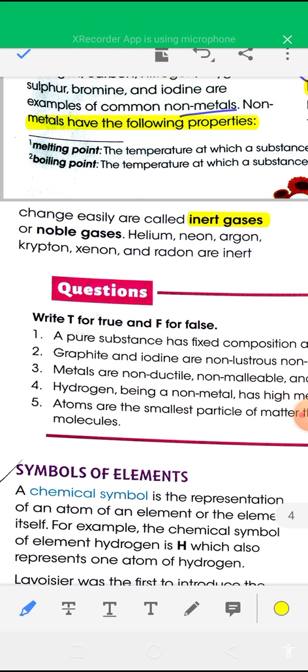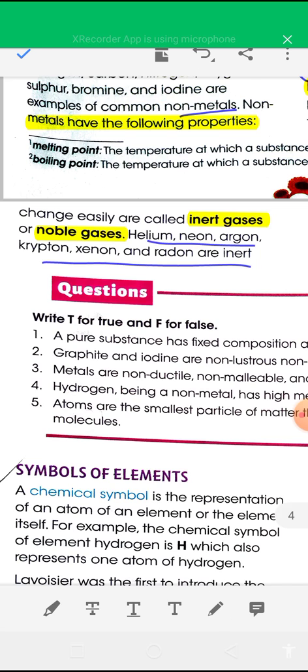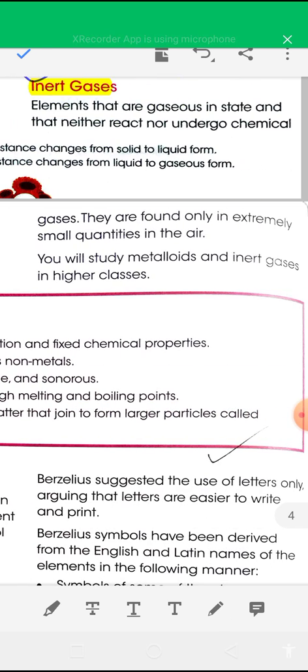So inert gases usually exist in the gaseous state, and they are non-reactive. They do not react with any other elements. Examples of such gases: helium, neon, argon, krypton, xenon, and radon. These are known as inert gases or noble gases. They are found only in extremely small quantities in air.